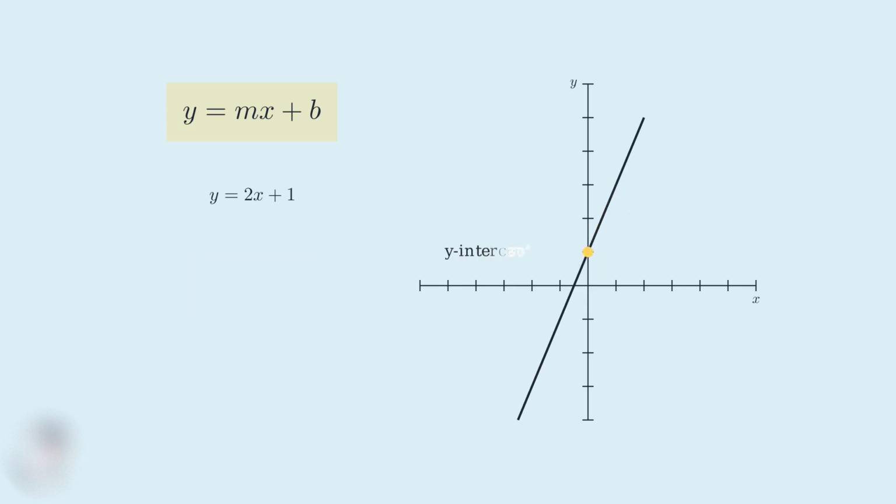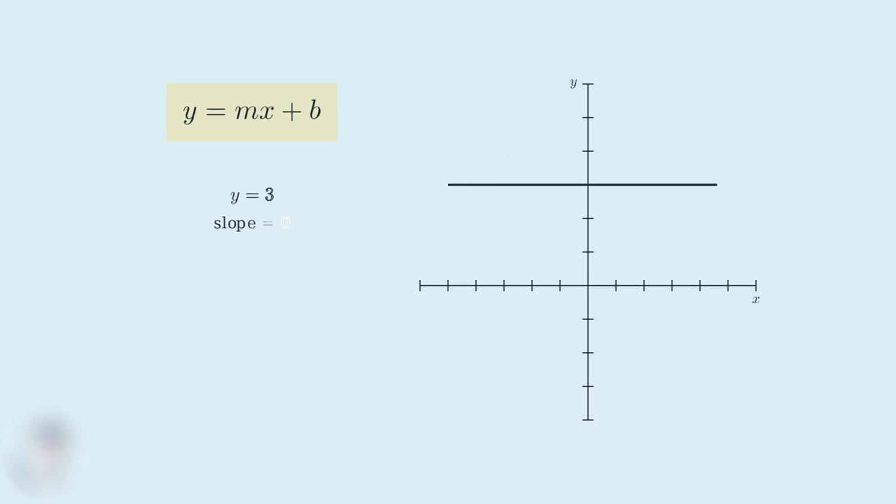Now let's look at the y-intercept. This is the value of b in our equation, and it represents exactly where the line crosses the y-axis. In our example, the y-intercept is 1. Let's see how changing the slope affects the line. Watch what happens when we change the slope from 2 to -1, keeping the same y-intercept. Notice how the negative slope creates a line that goes down from left to right.